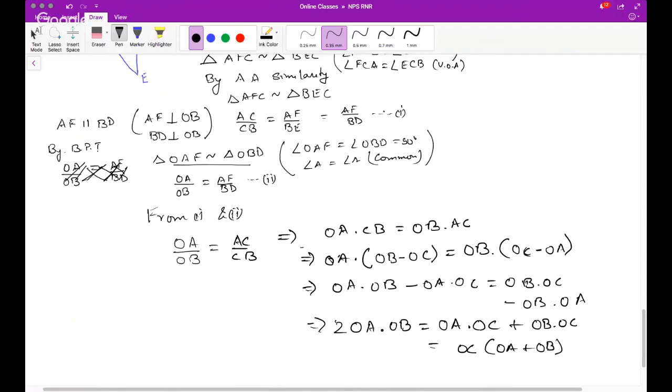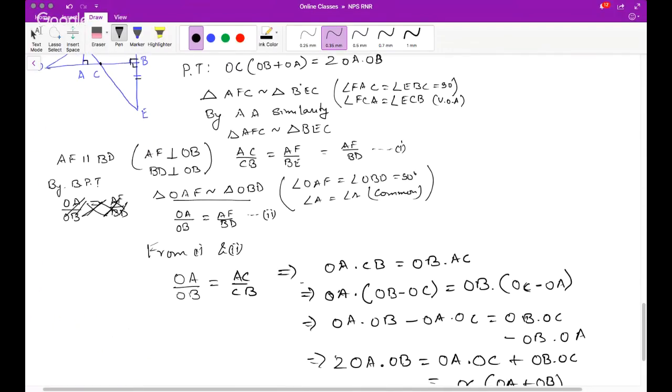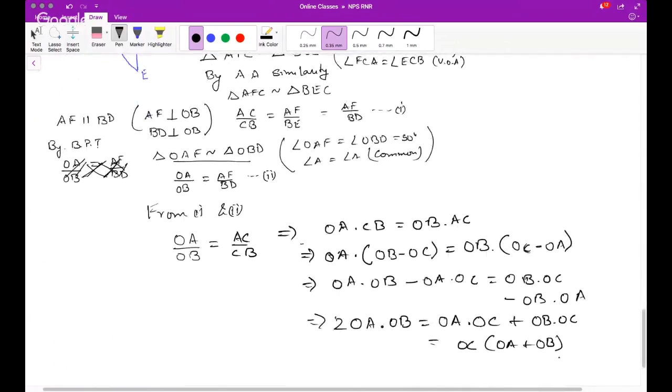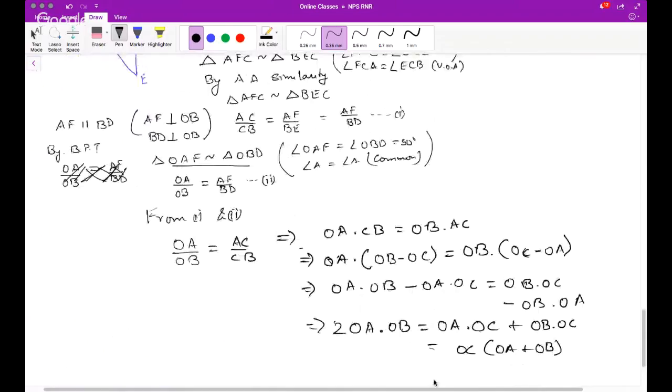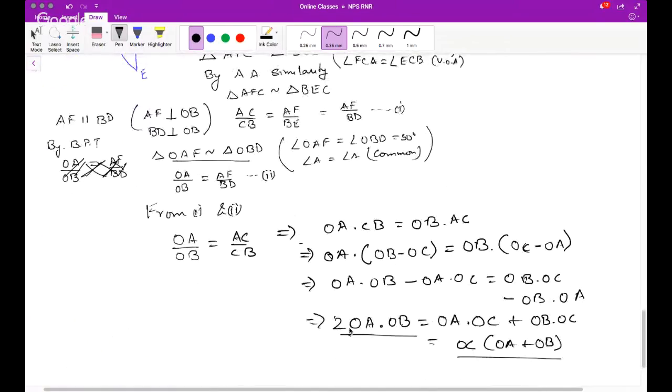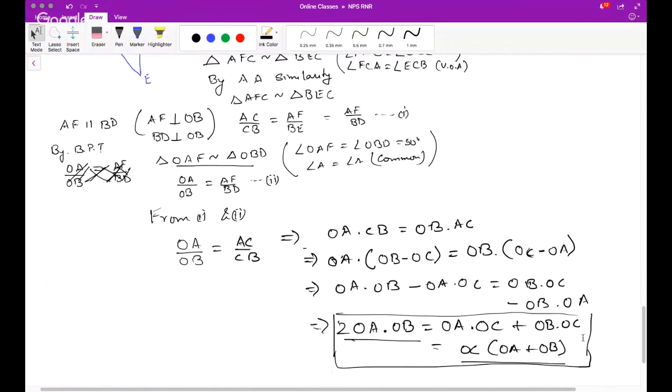This is what was to be proven, isn't it? OC times OB plus OA is equal to twice of OA OB. So this is what was the result to be established. Hence proved. Okay, so fair enough.